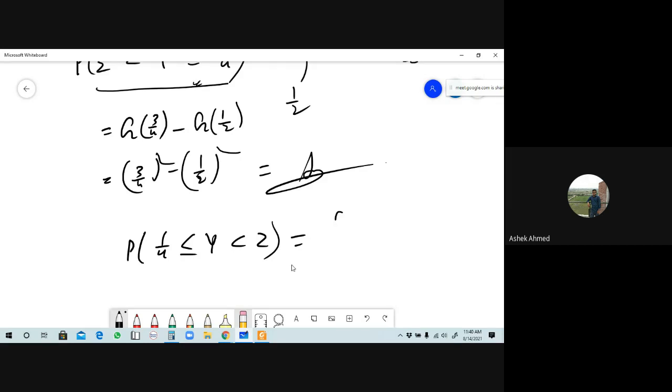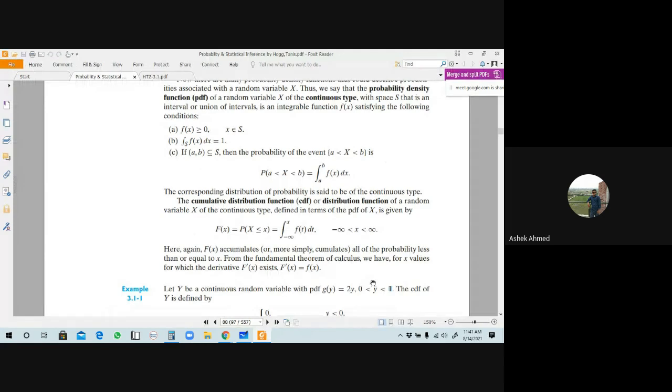So for finding this result directly, you have to integrate the PDF, 2y, with respect to y. In which interval? Lower limit will be 0 and upper limit will be 1 here. Why take 1? Here there was 2, but that will be 1, because this PDF was defined between 0 to 1.